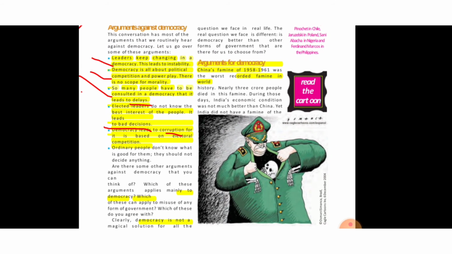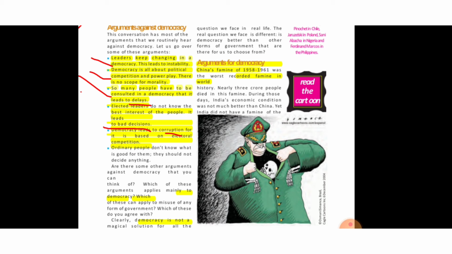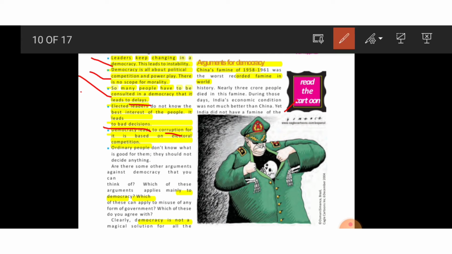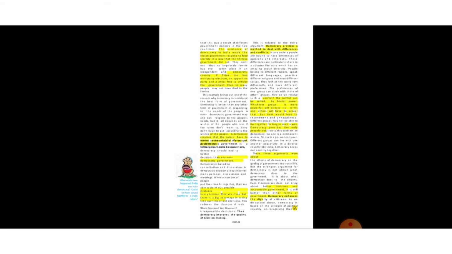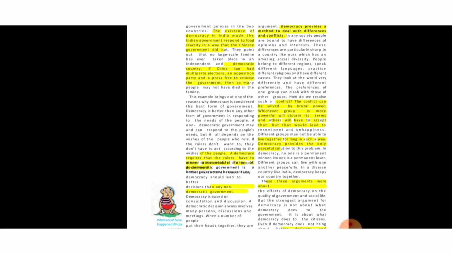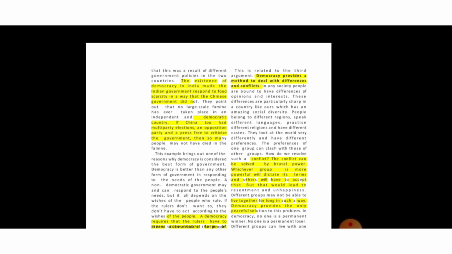China's famine of 1958 to 1961 was the worst recorded famine in world history. Nearly 3 crore people died in this famine. During those days, India's economic condition was not much better than China's, yet India did not have a famine of that kind. This was the result of different government policies in the two countries.